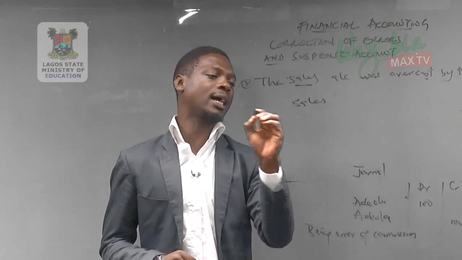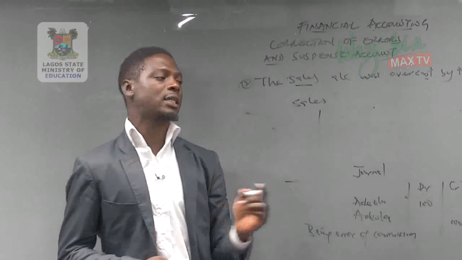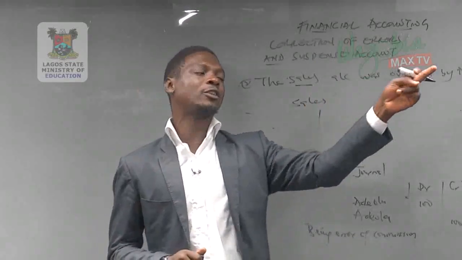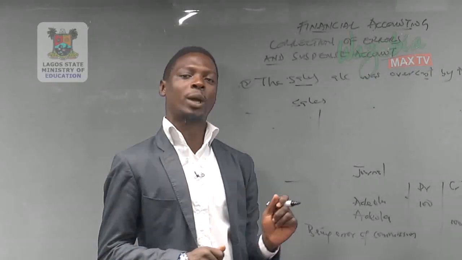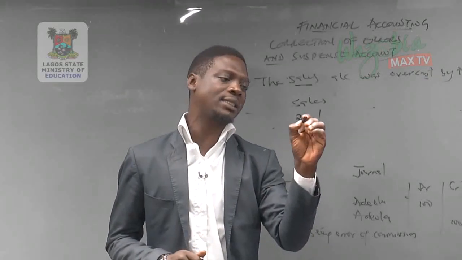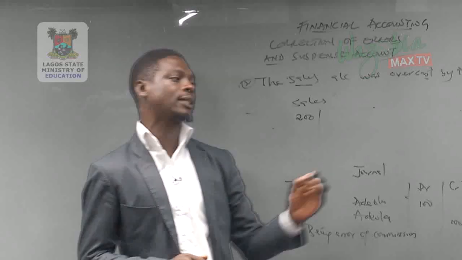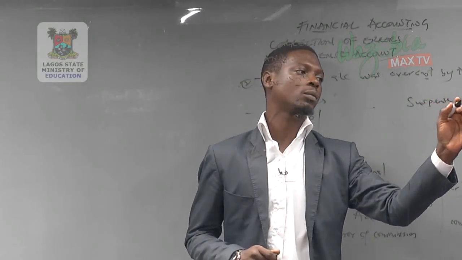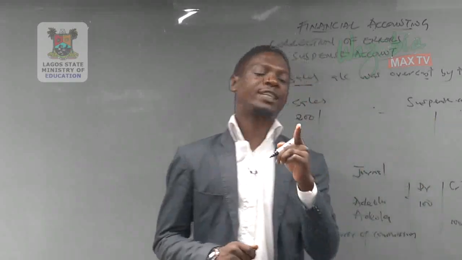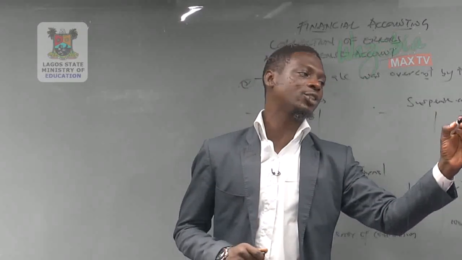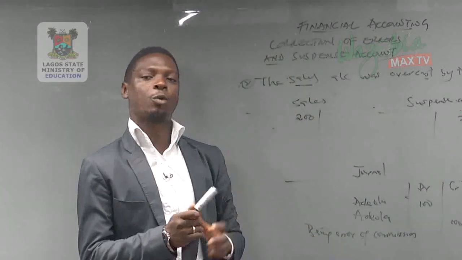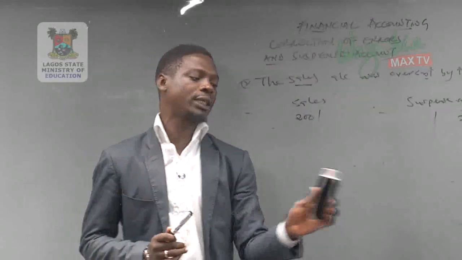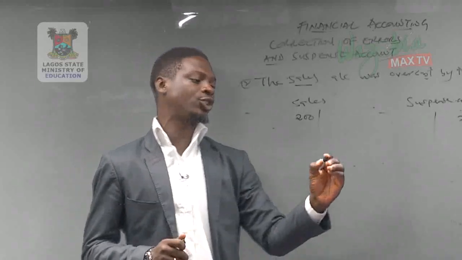We pick the sales account. The sales account has been overcast. It has a credit balance. That means the credit side has been overstated by 200 naira. In order to correct this error, we come and debit that 200 naira in the sales account, and the corresponding entry goes to the suspense account. We have debited this, the corresponding credit entry goes to the suspense account, and we are going to post that into the journal the same way we did for the errors not affecting trial balance.